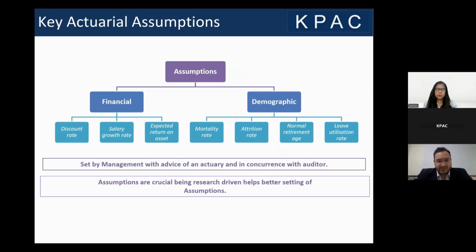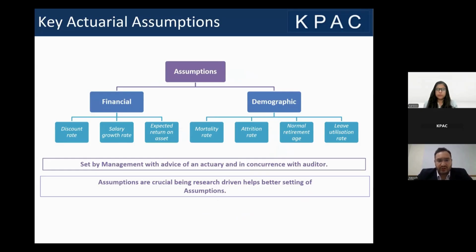So the key assumptions, I would say all the assumptions in an actuarial valuation can be bifurcated under two heads. The first one is financial assumptions. The second one is demographic assumptions. Under financial assumptions, we see the discount rate and the salary growth rate in IND AS 19 or IAS 19 valuations.